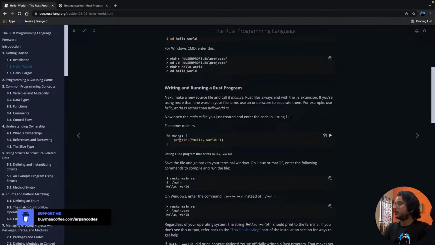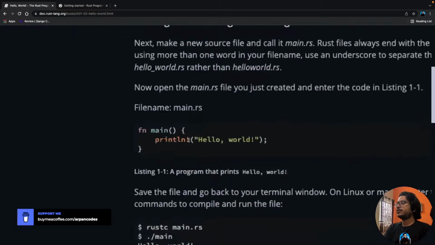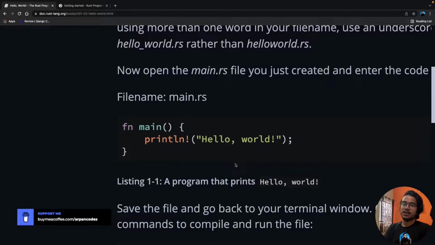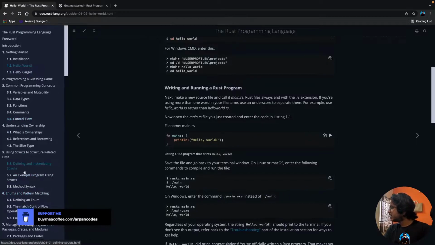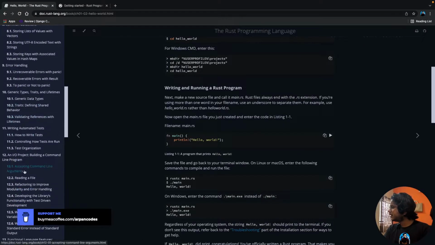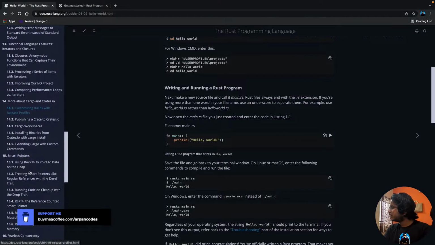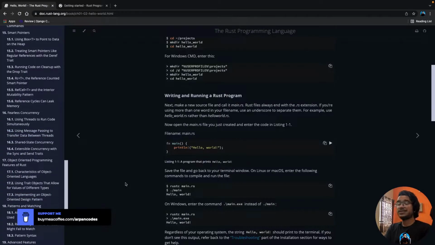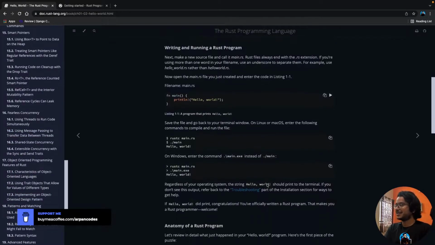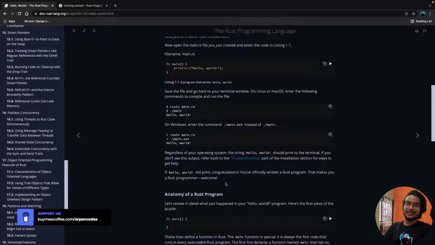Yeah, hello world. So you would think that println exclamation mark is a function, right? But it actually is not a function. It's a macro. Everything you'll see ending with an exclamation mark is a macro in Rust. So what are macros? I guess we will see somewhere down the road in this book, but for now let's just say these are functions, but they are not.